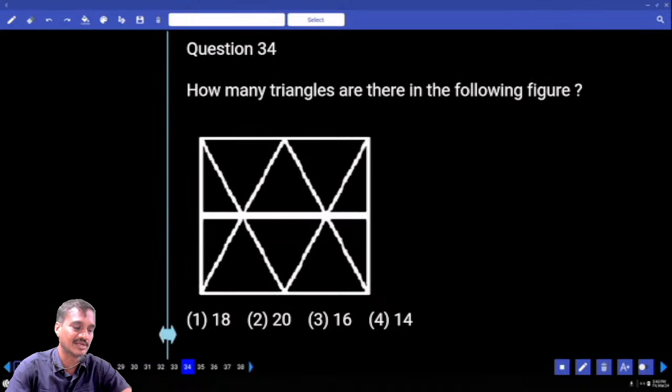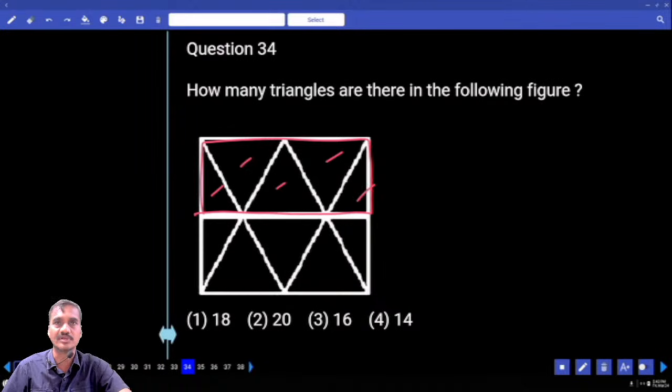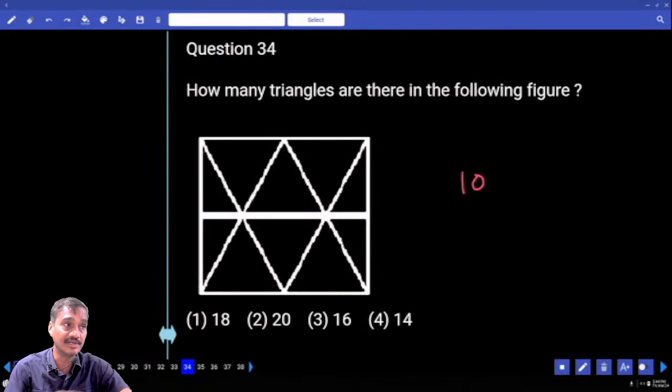Tell me how many triangles are there in this? How many triangles are 18. Did you identify 18? Fine. Now first, individually in this one, in the above figure if you observe here, how many are there? 1, 2, 3, 4 and 5. 5 are there, below also 5. 5 plus 5, 10. 10 that are individual.